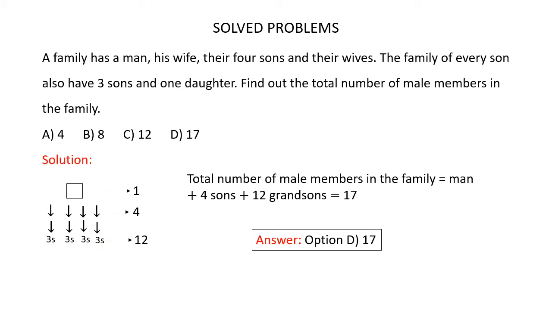So in the first generation, there is one male. In the second generation, there are four males. And in the third generation, there are 12 males. So altogether, the total number of male members in the family is 1 plus 4 plus 12, which is 17. So the correct answer is option D, 17.